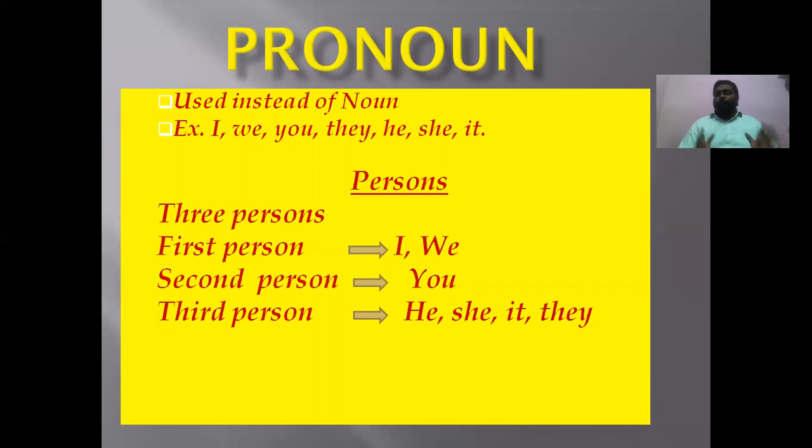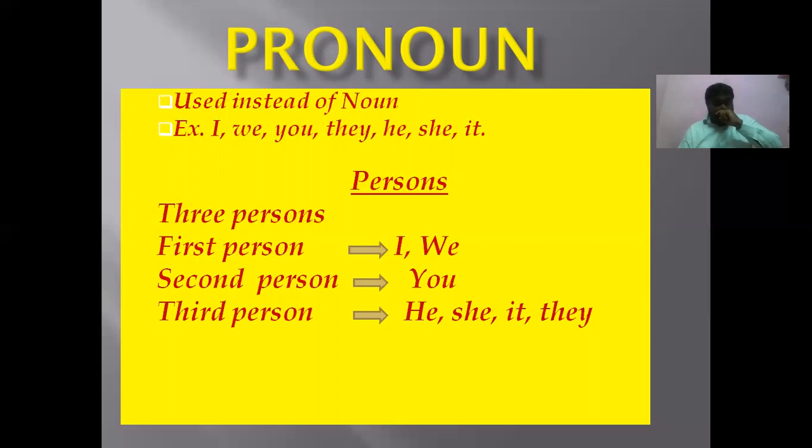So up to now, we have completed the types of noun. Once again, I'll give a brief introduction to noun. What is noun? Any naming word is called noun. Noun will have number. There are two numbers, singular number and plural number. What is singular? Only one is called singular. What is plural? More than one is called plural.